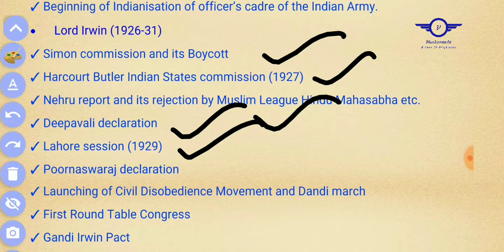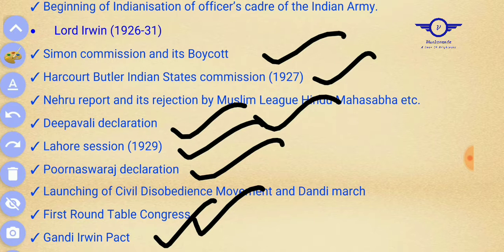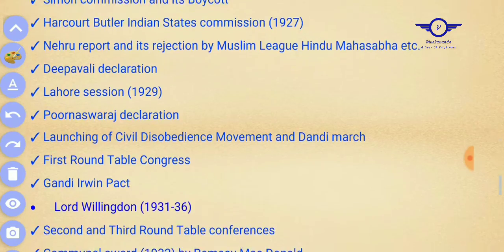The Lahore session in 1929 took place. The Purna Swaraj Declaration also took place in the Lahore session. Launching of the Civil Disobedience Movement with the Dandi March by Gandhiji. The First Round Table Conference also took place at his time. The Gandhi-Irwin Pact happened under his tenure. So these are very important. Again, I am telling you, be more careful reading it. Okay, so let's see the next one.